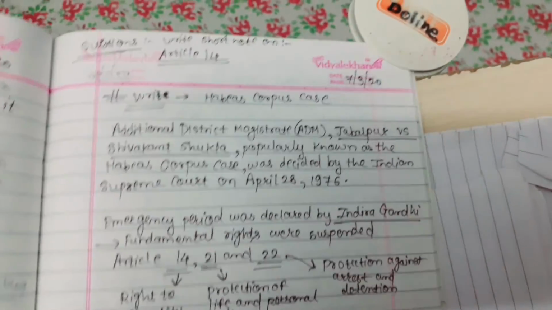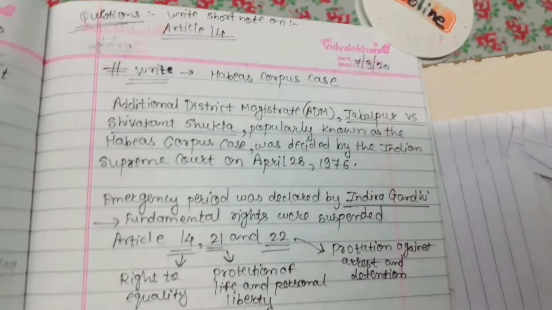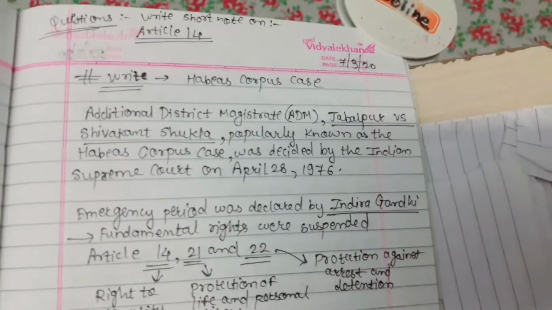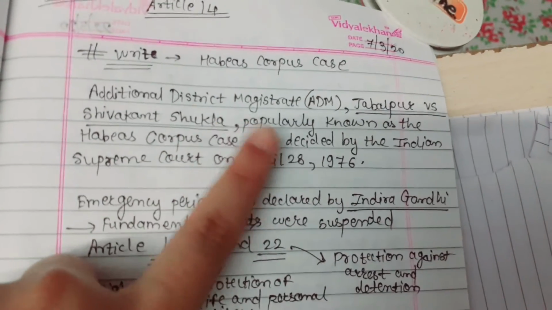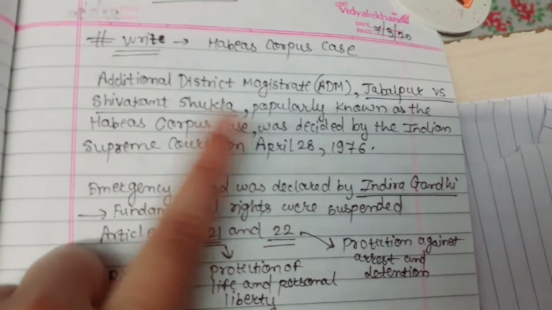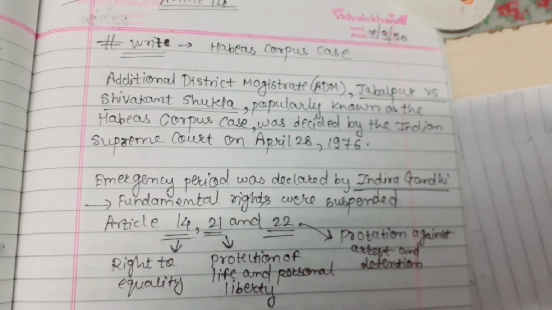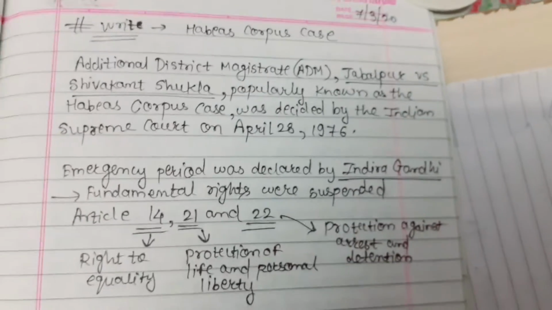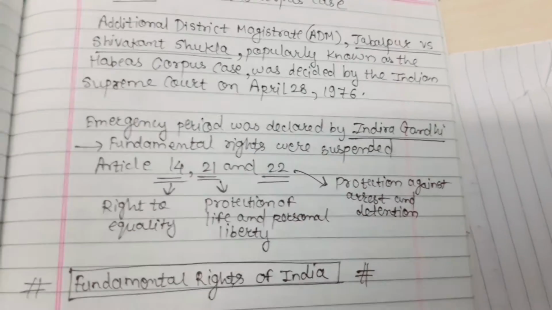And in this semester, only the writs' names are asked. There are 5 types of writs. So first is habeas corpus. Here the Additional District Magistrate ADM Jabalpur versus Shivkant Shukla, popularly known as the habeas corpus case, was decided by the Indian Supreme Court on April 28, 1976.